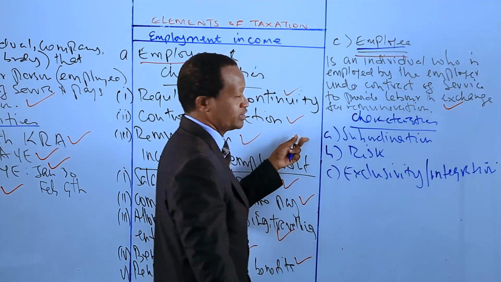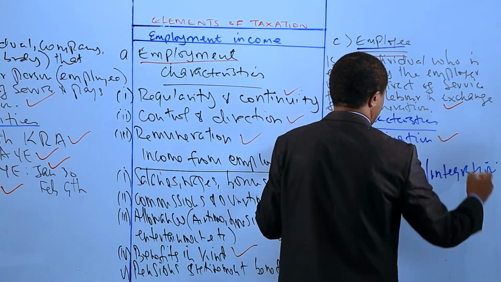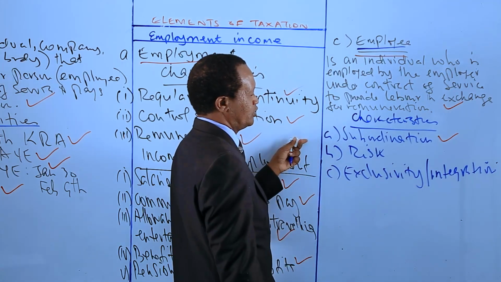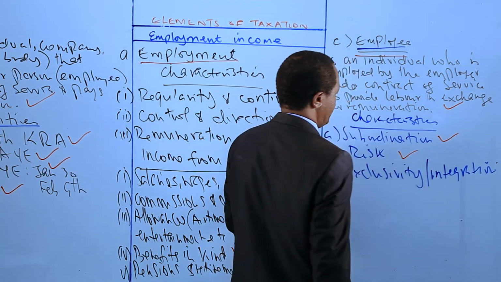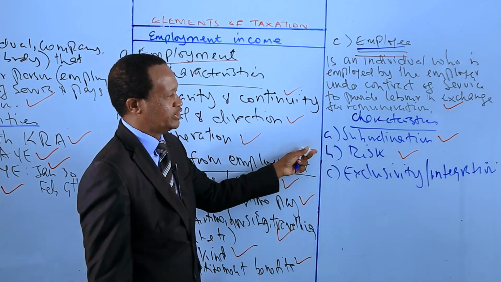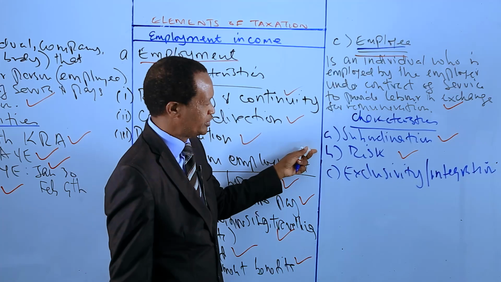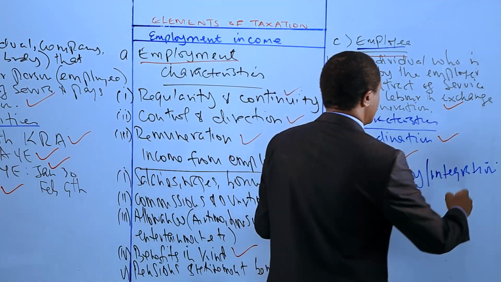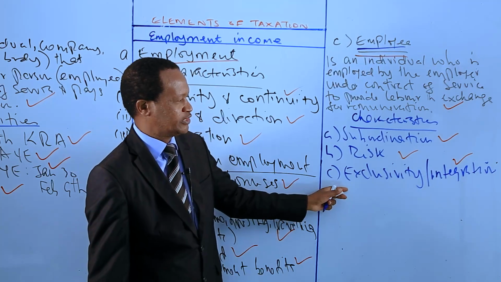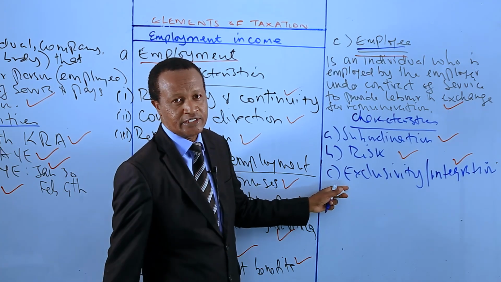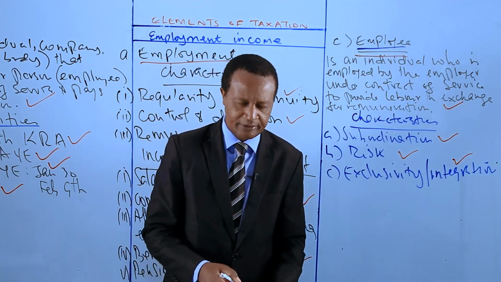There are three characteristics of the employee. One is subordination. The employee works under the direction and control of the employer. Then there is also the risk. The employee does not bear any financial risk of the company. If the company goes down, then he does not bear any risk. Then lastly, there is exclusivity and integration. The employee is fully integrated in the organization structure of the organization. So that's the end of our today's lesson on employment income.